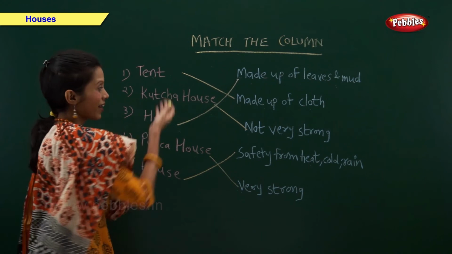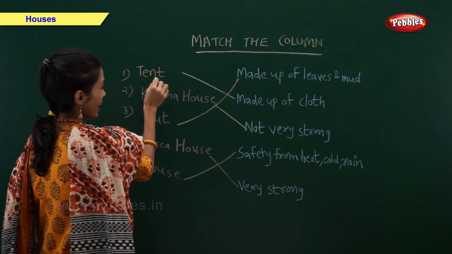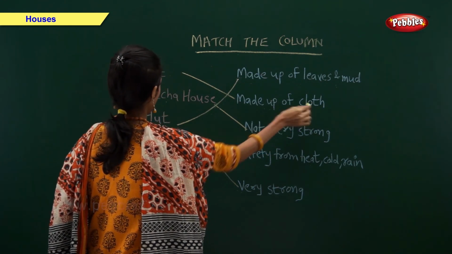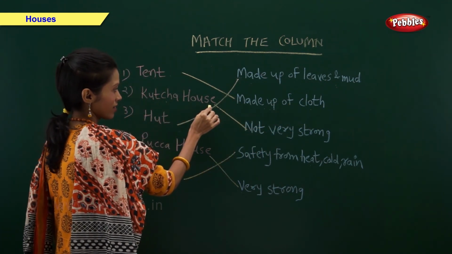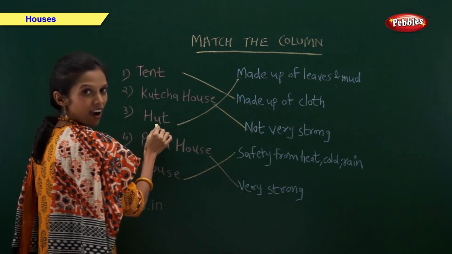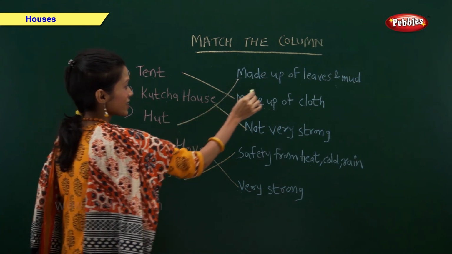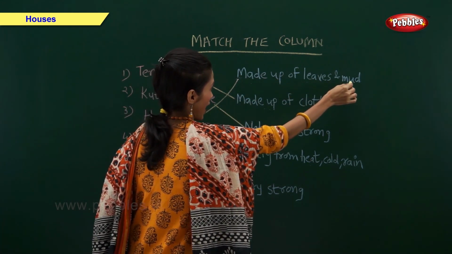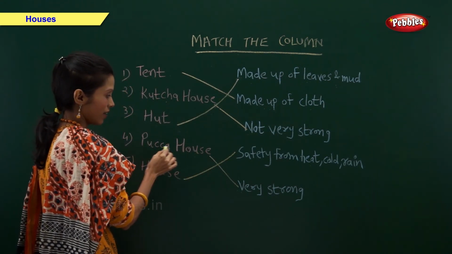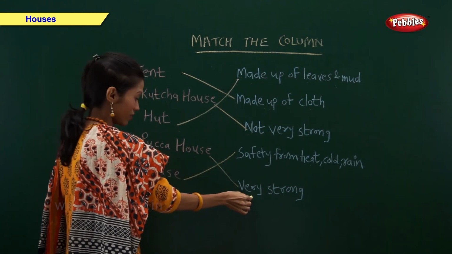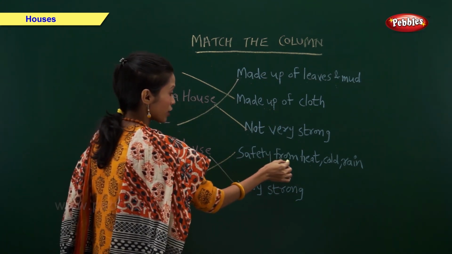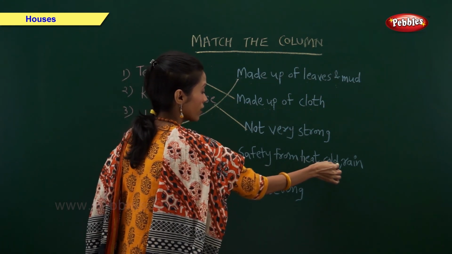So now let us revise it. Tent. It is made up of cloth. Kacha house. It is not very strong. Hut. It is made up of leaves and mud. Pakka house. It is very strong. House. It provides safety from heat, cold and rain.